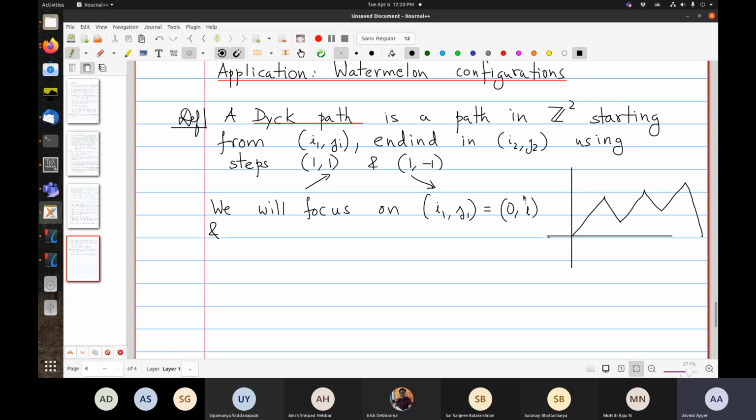So we will focus on our starting point being (0, i), and our ending position (i2, j2) to be (2n, j), and we want the path to stay in the first quadrant, so on or above the x-axis.